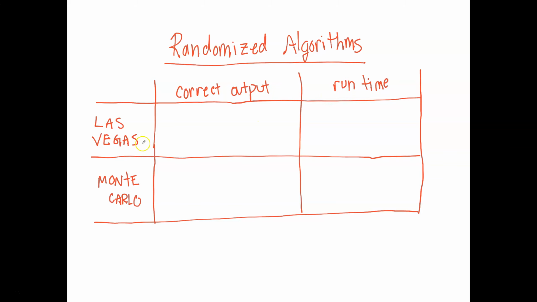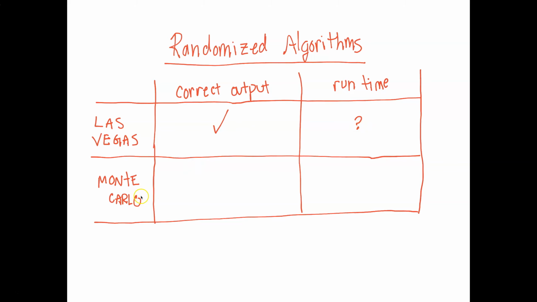With the Las Vegas style randomized algorithm, we guarantee that we will get the correct output no matter what, but we're gambling a little with the runtime. You may say that it has an average runtime of some function, say n log n, but it's not guaranteed. It's a gamble.